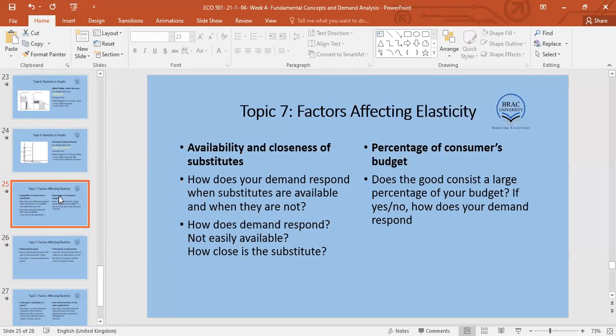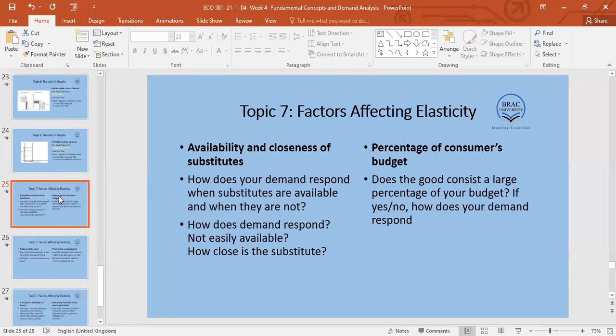If the switching cost is very little or time-wise very small, then we can automatically assume that if a substitute is available, number one, and the substitute is a close substitute, close substitute means it can be accessed very quickly, then when the price of Coca-Cola increases, people will just automatically switch to Pepsi.